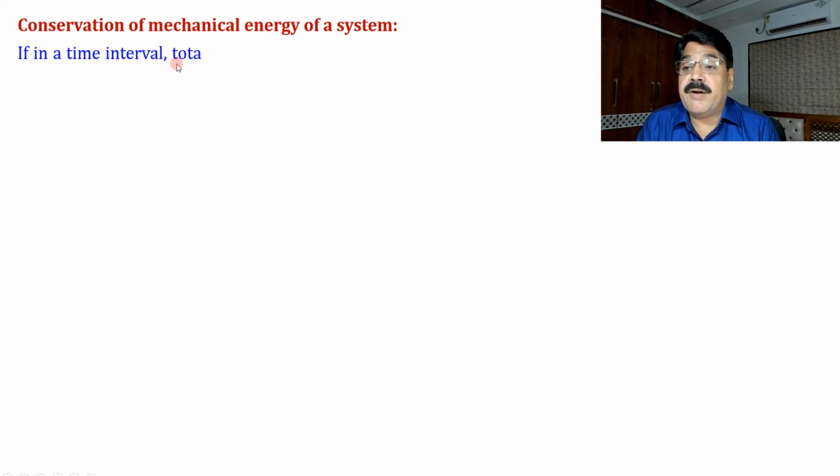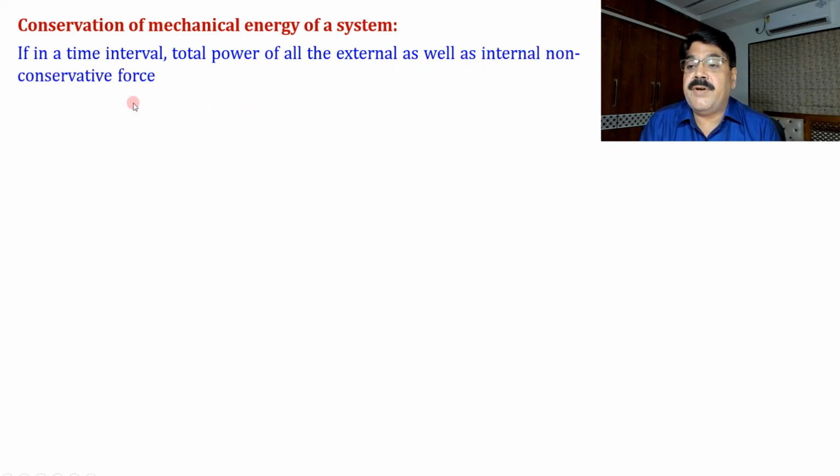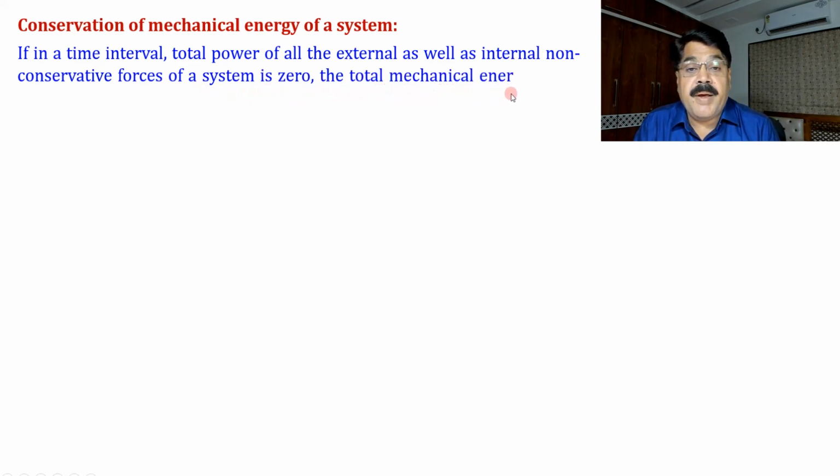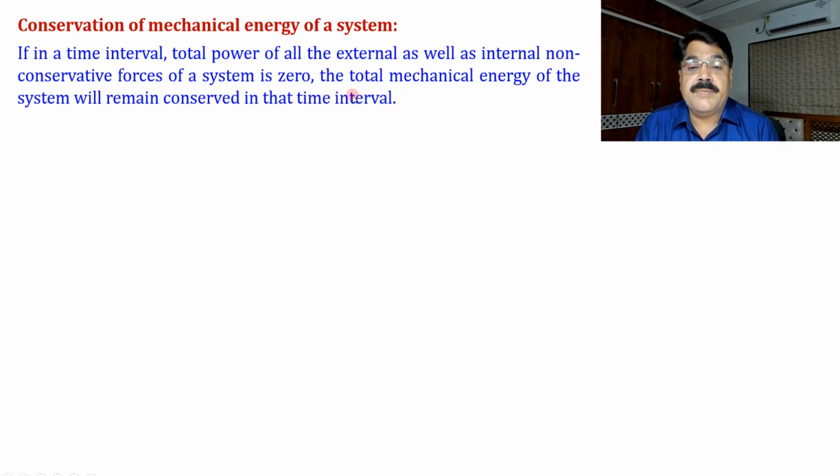If in a time interval, the total power of all the external as well as internal non-conservative forces of a system is zero, the total mechanical energy of the system will remain conserved in that time interval. Now pay attention here, I'm saying power. Power is again instantaneous.